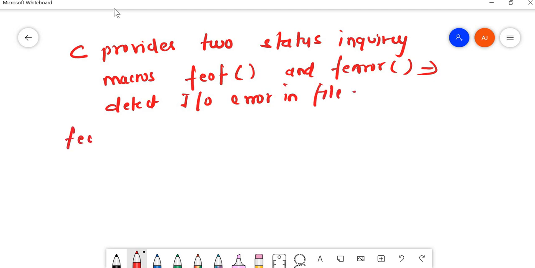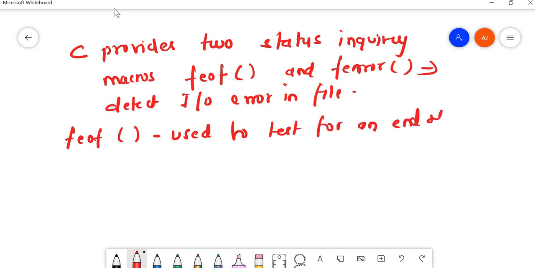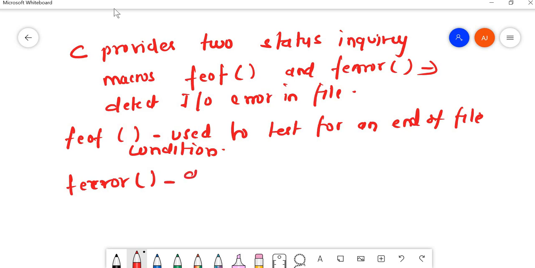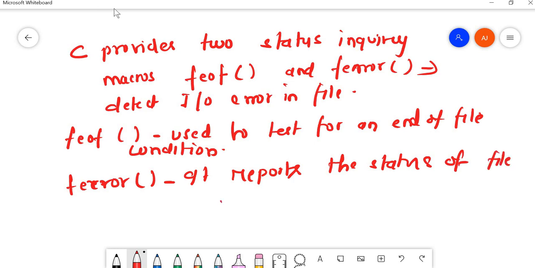First of all, feof is used to test for an end of file condition. And next one is ferror, which reports the status of the file indicated.